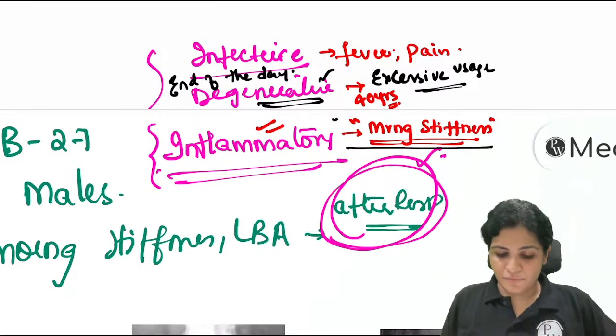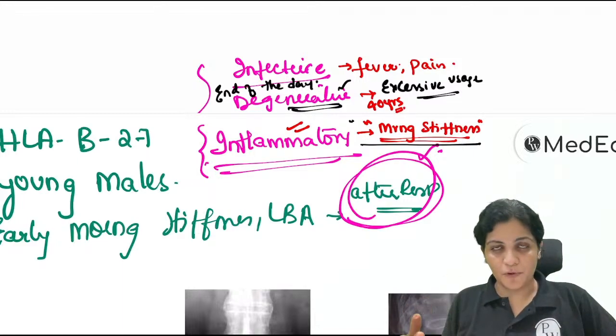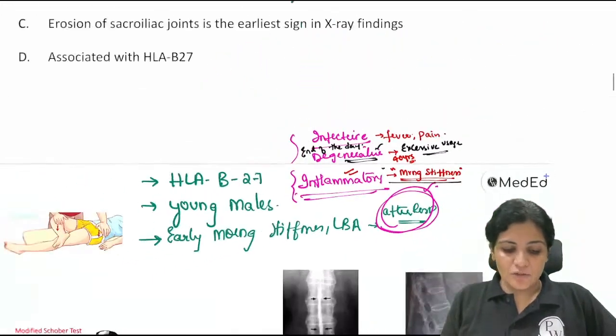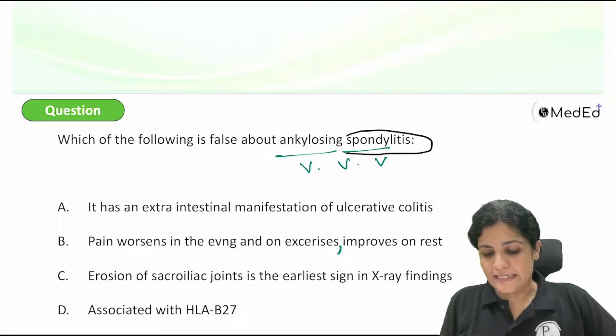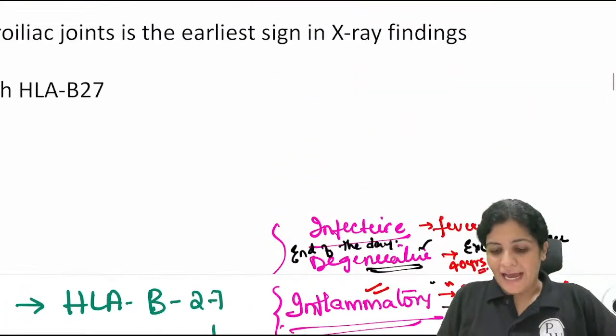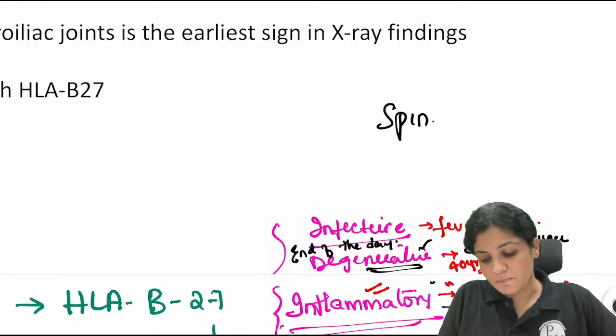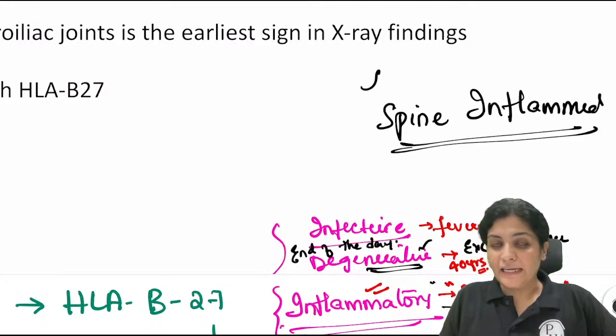Okay. So as I've told you, this is the inflammation. So ankylosing spondylitis also, what happens? The name itself is ankylosing spondylitis. Spondy means nothing but spine. Itis means inflammation. So the spine is getting inflamed. So this is an inflammatory condition which is seen in the spine.